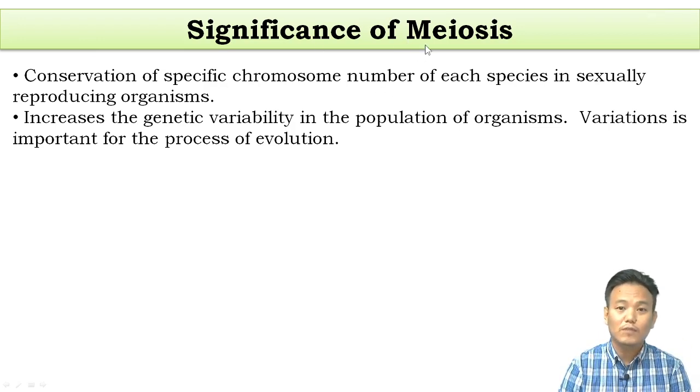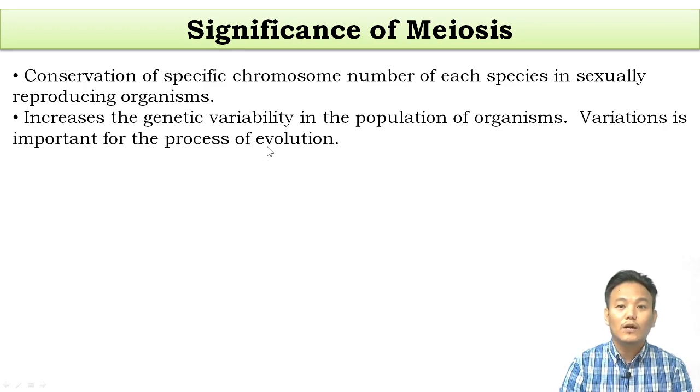The significance of meiosis is that it helps maintain the chromosome number in the species, and in the population of sexually reproducing organisms it creates genetic variability among individuals. It helps in the process of evolution.